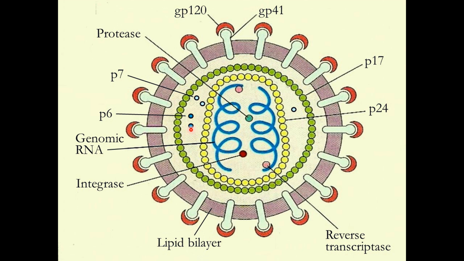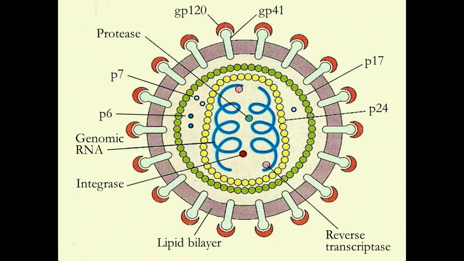Several molecules of P6 and P7 are present outside P24. And then this core is surrounded by a layer of P17 molecules. The P17 is a protein, several molecules of which surround the capsid or the core of the virus. And then this layer of P17 is surrounded by the lipid bilayer. This is the lipid bilayer.